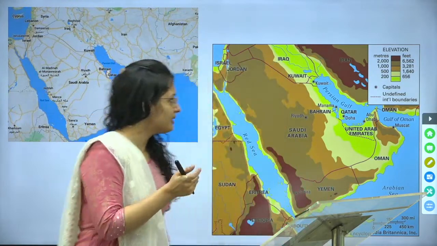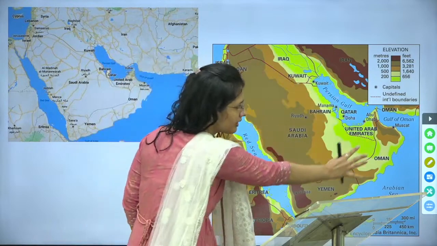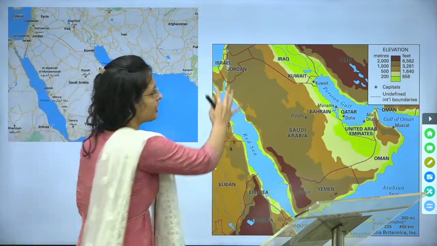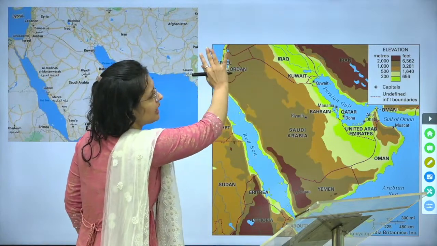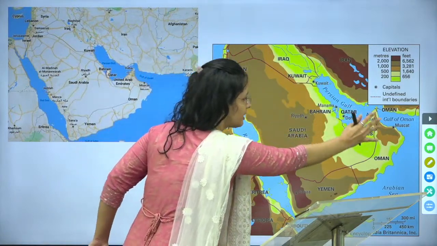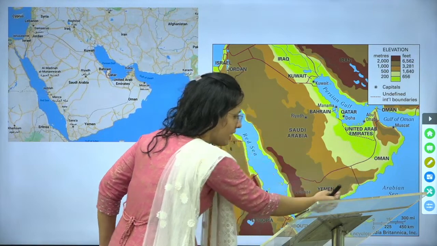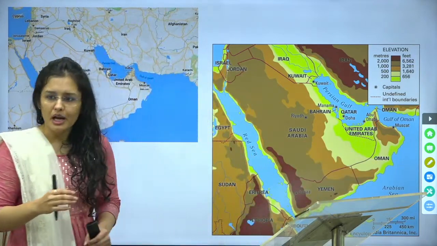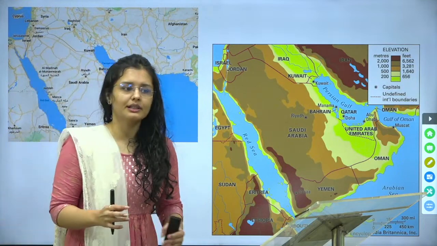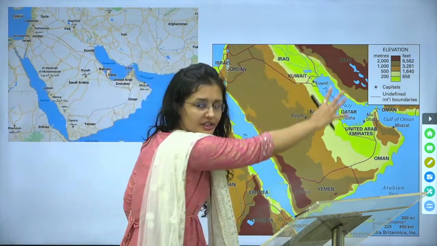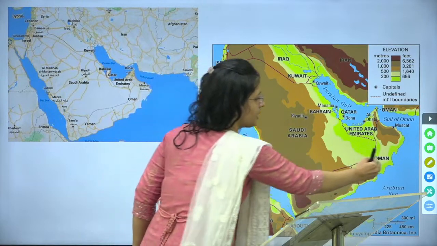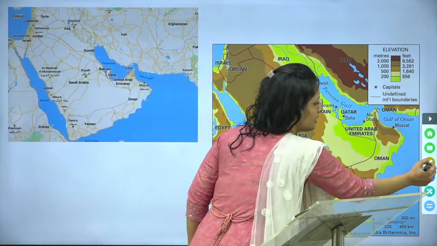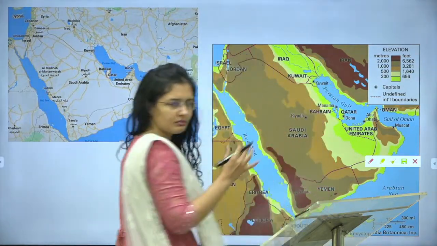This is the elevation map for the same region. Now here, what is there? There is this shield region, and then the height slowly declines towards this region, and then we have the Yemen and Oman portions. If you see the map of monsoon, you will discover that this entire area is a desert region, but this part, Yemen and Oman, comes under the influence of southeast trade winds.